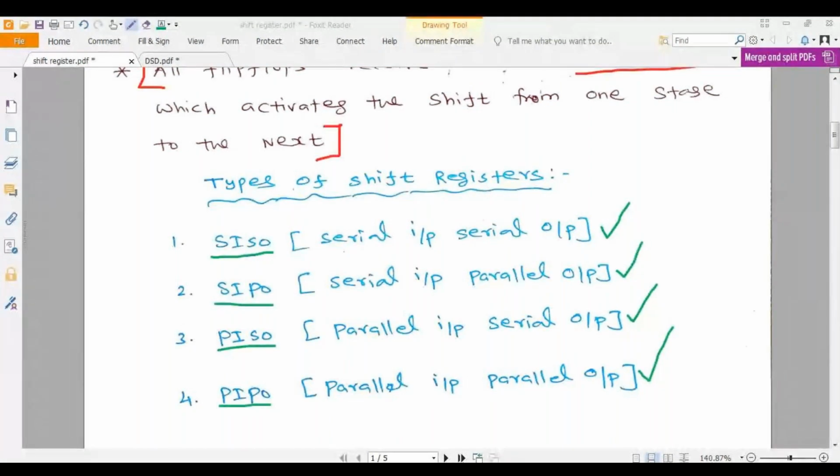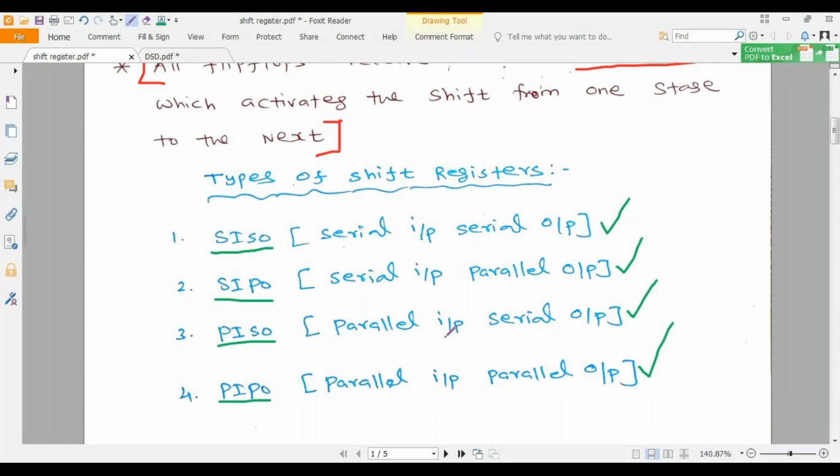Have you all noted? Reply through chat. Have you all noted the different types of shift registers? Reply through chat. Yeah, thanks for your response.